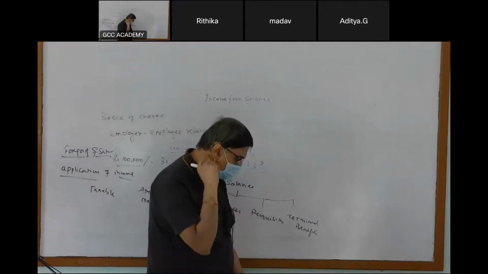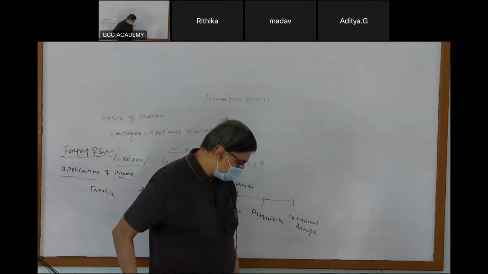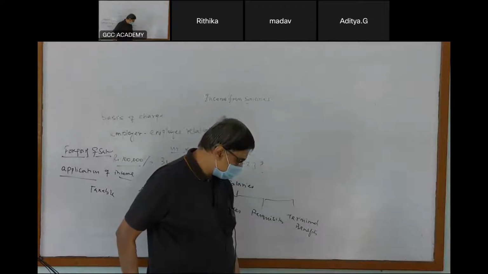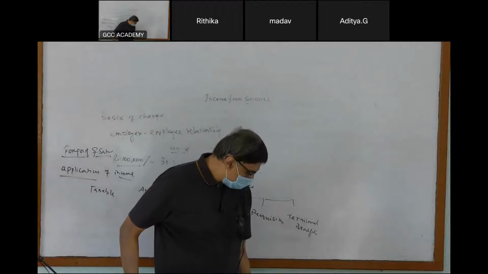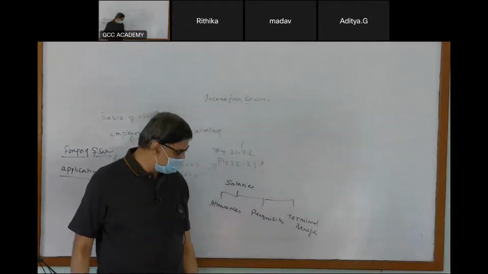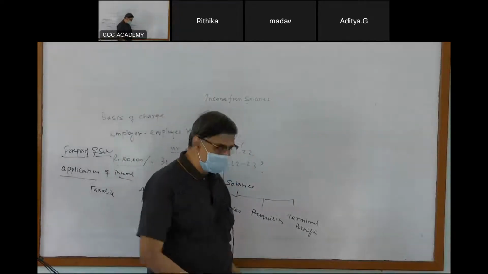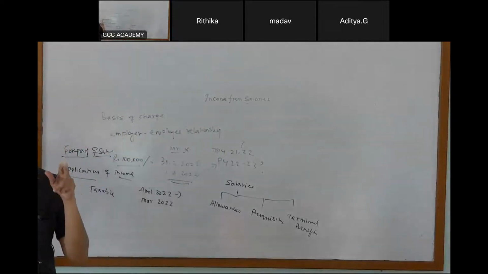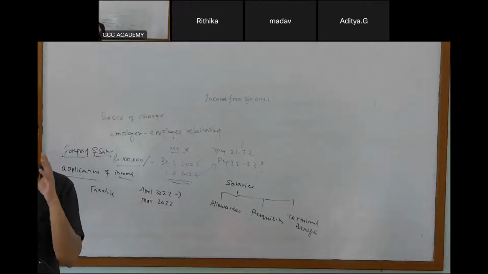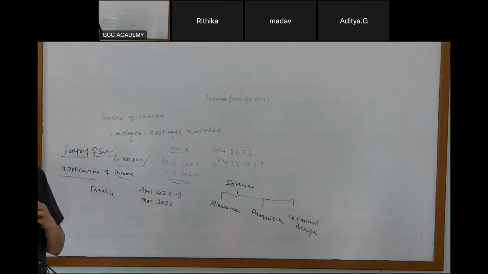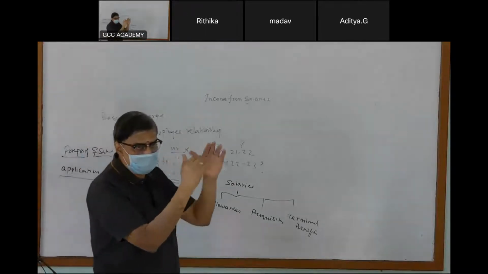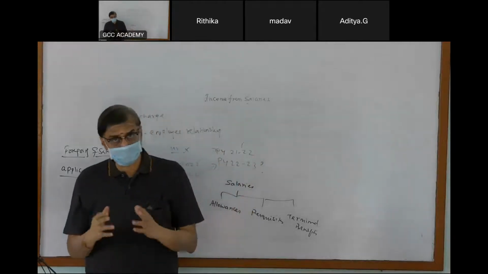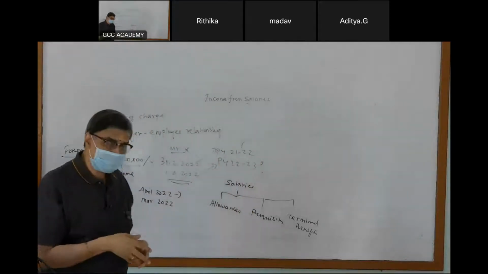Then, the definition of salary under section 17 subsection 1. Salary is defined to include the following. Now, I've always been telling you about two types of definitions. One is called inclusive, another is called exhaustive. When I say inclusive, the definition will say this includes 1, 2, 3, 4, 5. That means it can include anything of that nature.